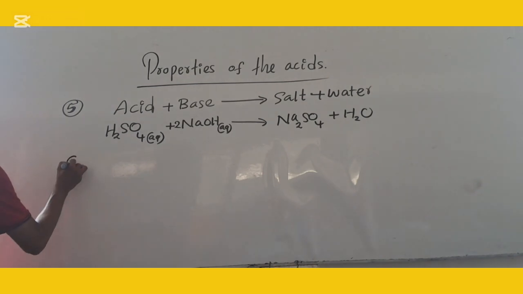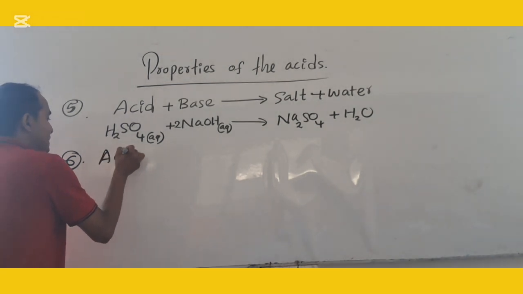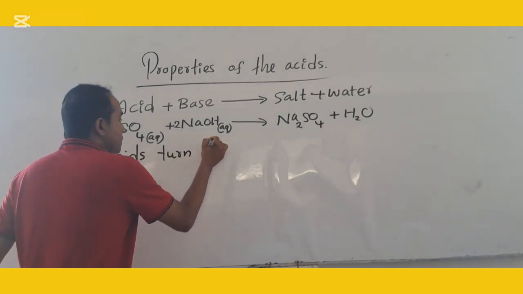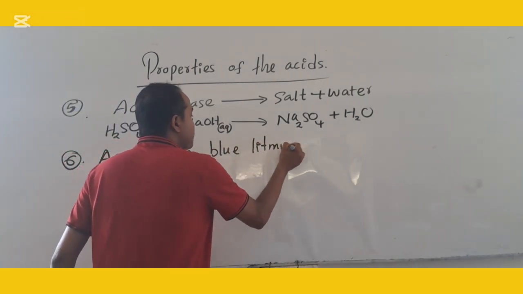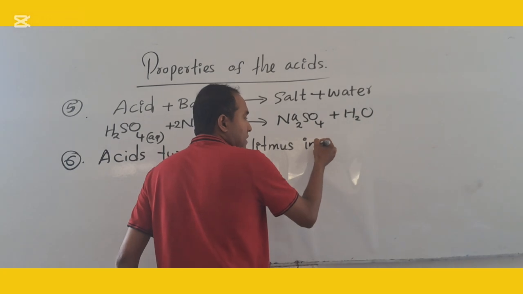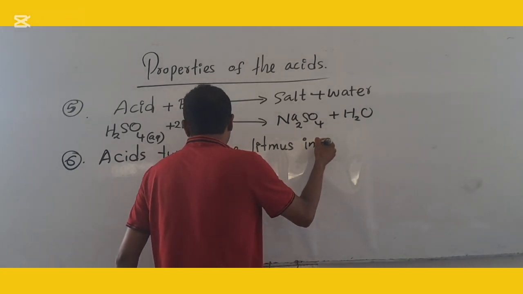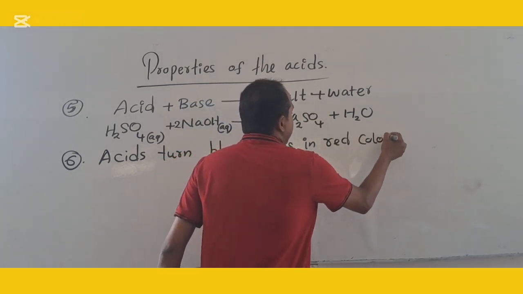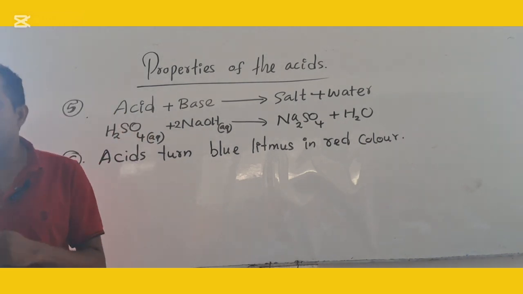Next one, last property of the acid you have to learn. Acids turn blue litmus into which color? How to convert the acid blue litmus into red color? Right, you must keep remember, right? Those are the properties of the acid we have to learn. Right, start.